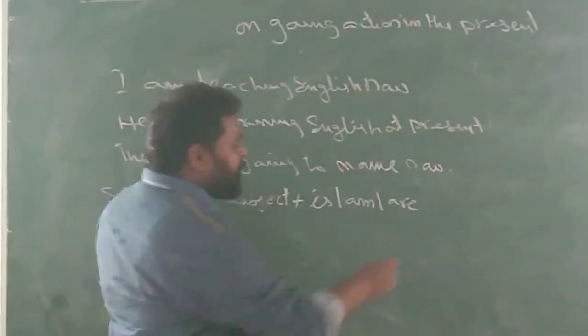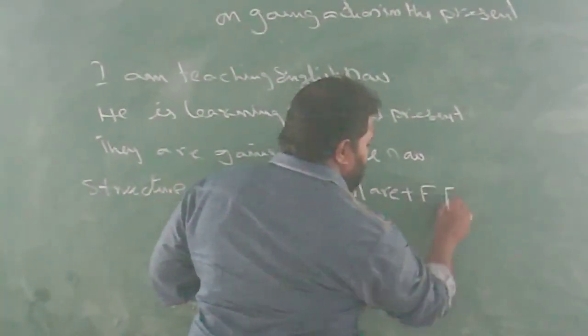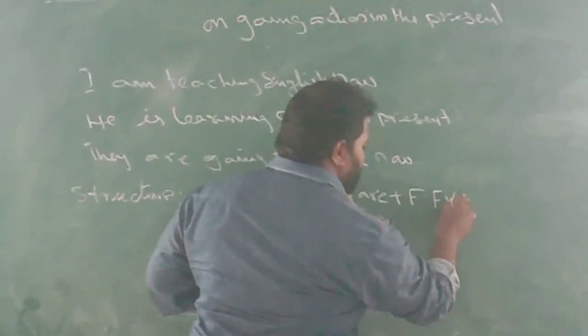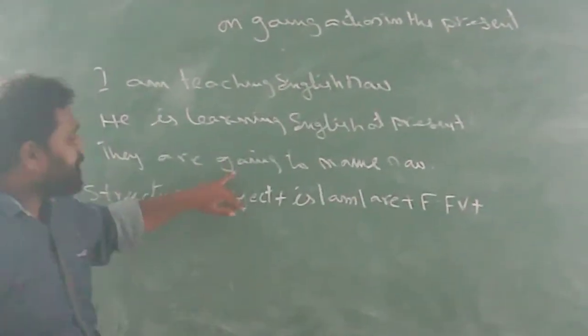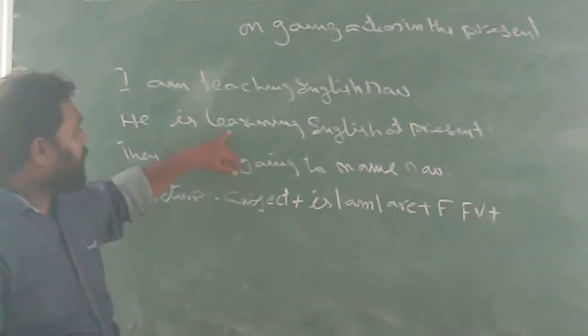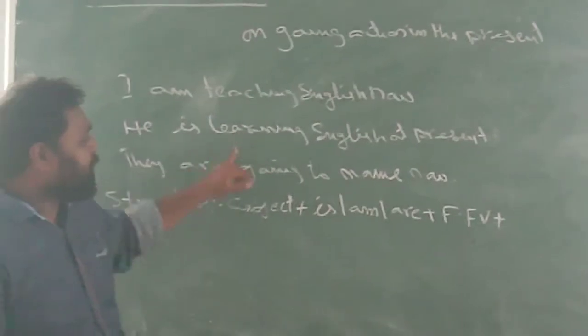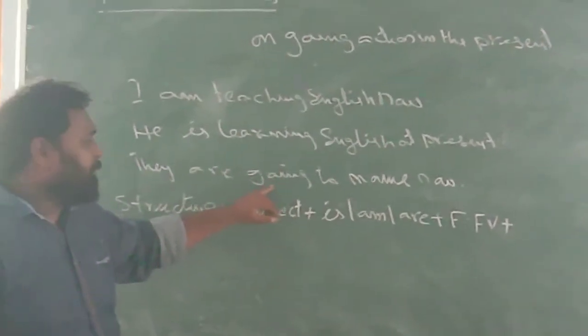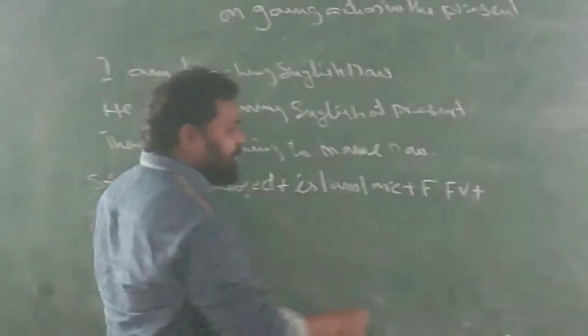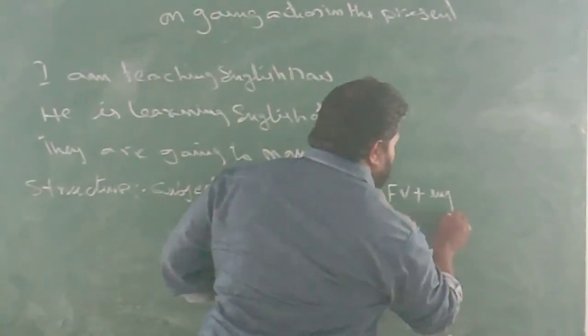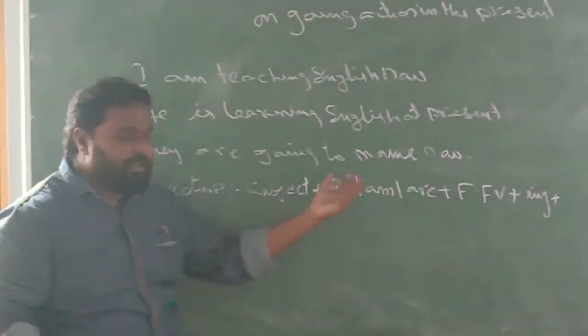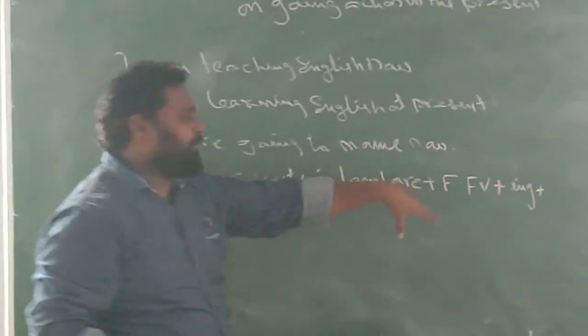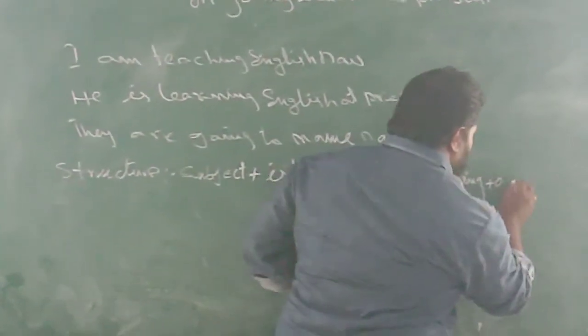After using the be form, we have to use the first form of a verb: go, learn, teach. This is called the first form of a verb, the base form, the present form. Then we have to add ing to the first form of a verb, and then other words.